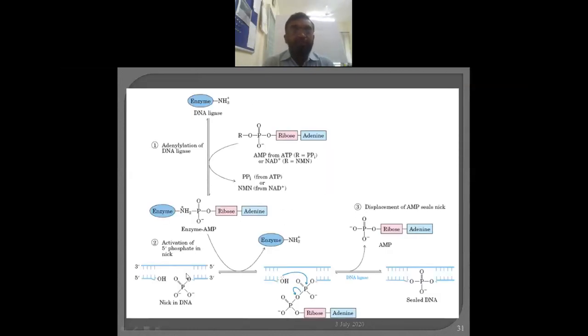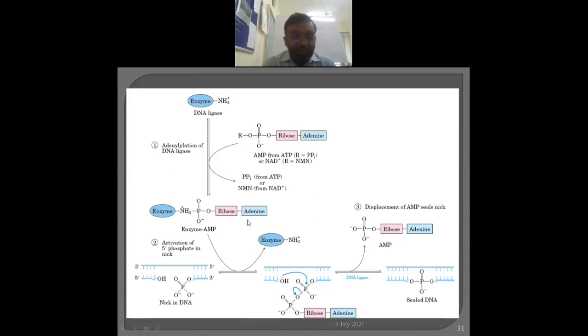In this reaction, what happens? There is first adenylation of the DNA ligase. Adenylation of DNA ligase means ATP or the phosphate group gets attached, and that forms the complex enzyme-AMP, ribose adenine. This is the adenylated DNA ligase.